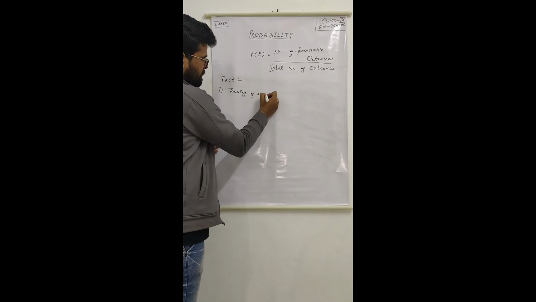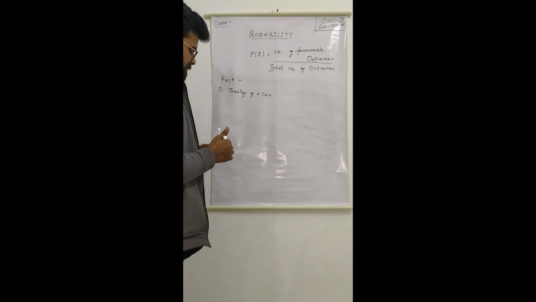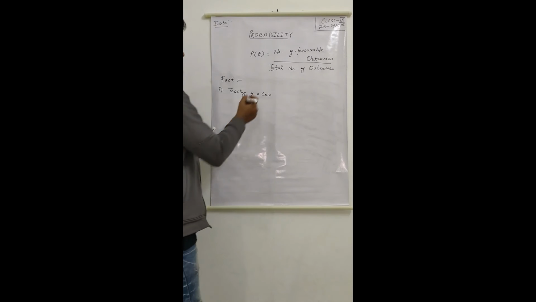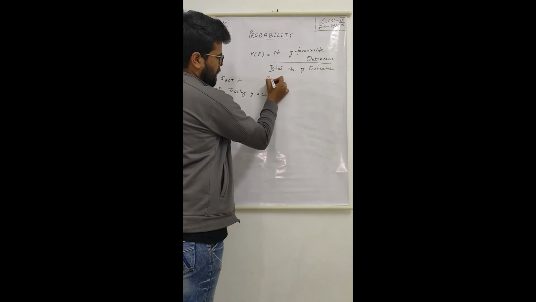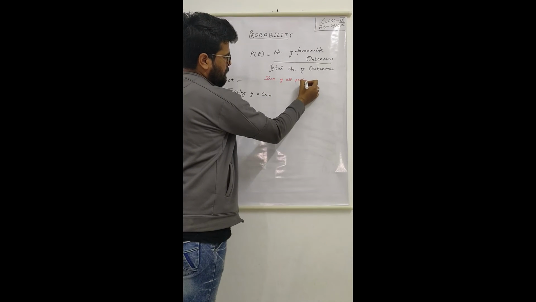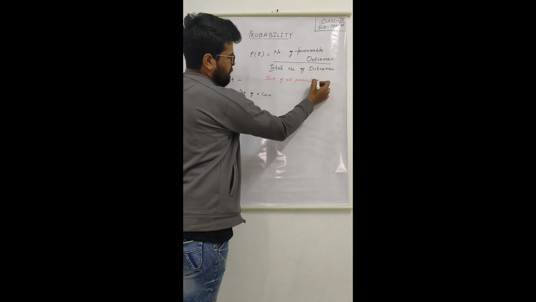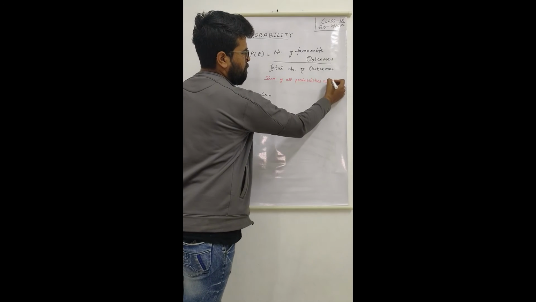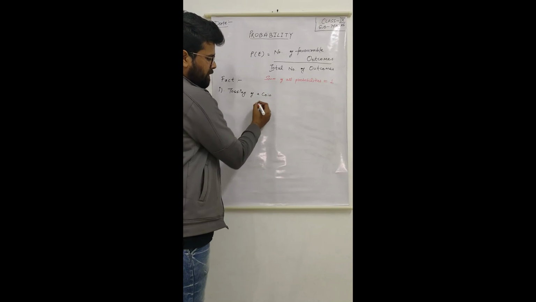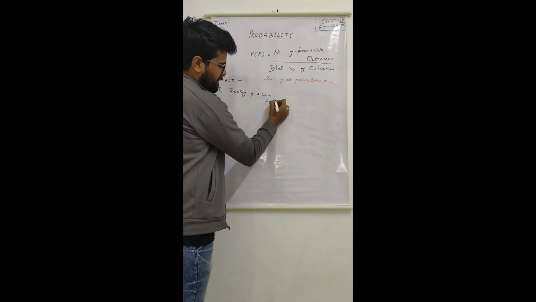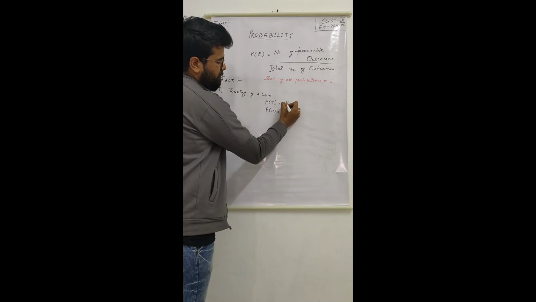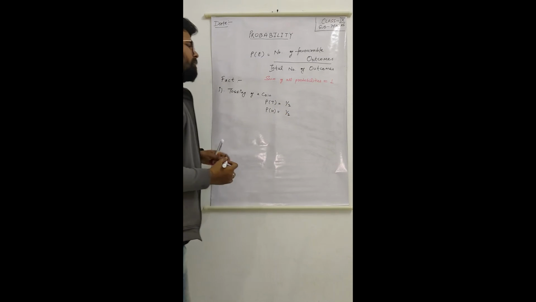When we say the sum of all the possible probabilities is always 1, it means we write it here: sum of all probabilities is equal to 1. In this experiment we have two probabilities, that is probability of getting tail and probability of getting head, and these both were equal to 1 by 2.